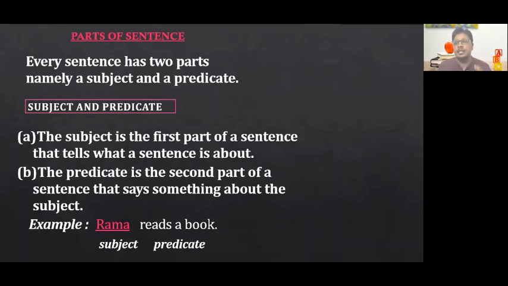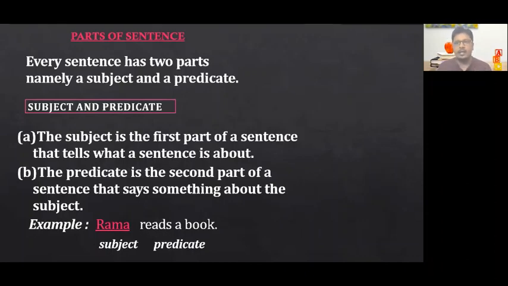About whom are we speaking in the sentence? We are speaking about Sachin Tendulkar. So Sachin Tendulkar becomes the subject. Why it becomes a subject is that it is the first part of the sentence that tells what the sentence is about. What is the sentence about? The sentence is about Sachin Tendulkar. Or in other words, you can say that subject is the person about whom we speak in a sentence.